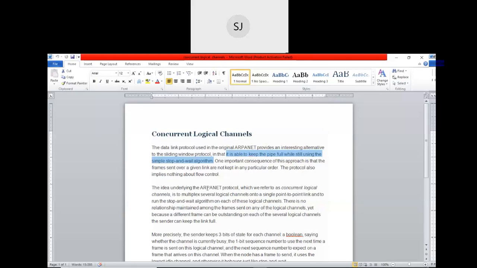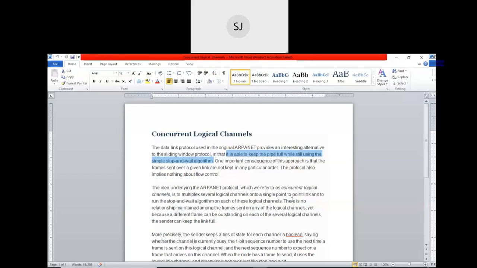The idea underlying the ARPANET protocol, which we refer to as concurrent logical channels, is to multiplex several logical channels onto a single point-to-point link.